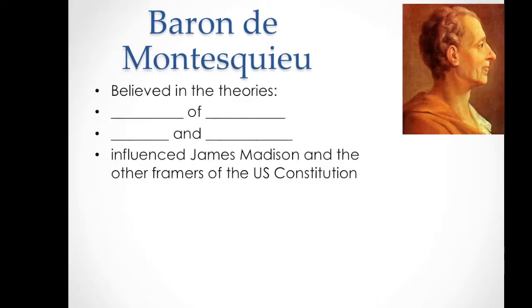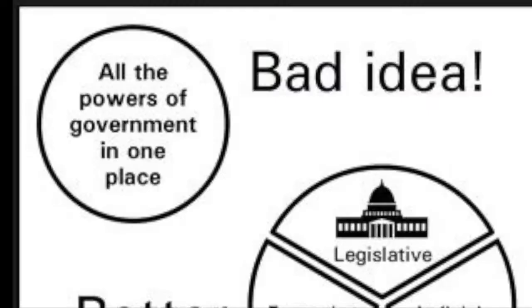The next person we're going to be talking about is Baron de Montesquieu. We will refer to him as Montesquieu. It rhymes with barbecue. That's how you can remember him. He believed in the concept of separation of powers and checks and balances to be included in government. We have 3 branches of government so that each branch has its own responsibility, and we use checks and balances, which has nothing to do with balancing a checkbook. Checks and balances is important because it prevents one branch from becoming too powerful.